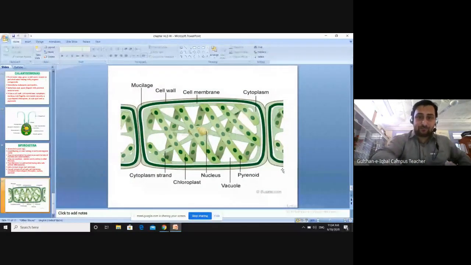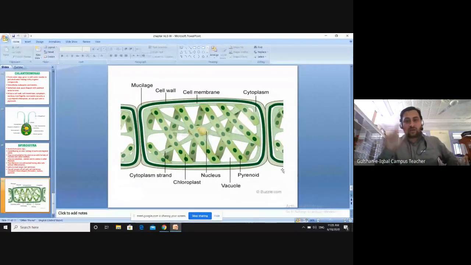And then you can see the ribbon-like strips. Those ribbon-like strips are known as its chloroplast. Inside the chloroplast you can see the pyrenoids. The pyrenoids are present inside the chloroplast. So this is basically the structure of Spirogyra. Spirogyra is again a filamentous structure having large filaments in it. It has a cell wall, a cell membrane, and a cytoplasm which is suspended cytoplasm. The nucleus is present within the suspended cytoplasm. The chloroplast is a ribbon-like structure, and inside the chloroplast, pyrenoid is present.